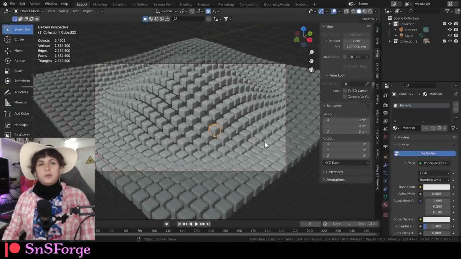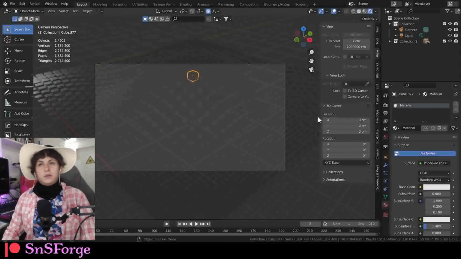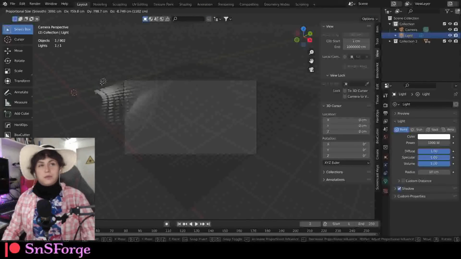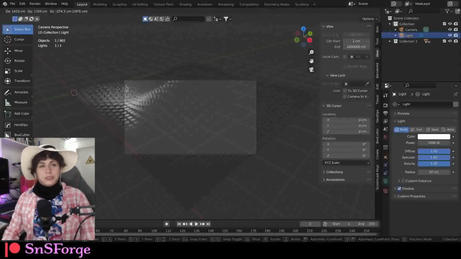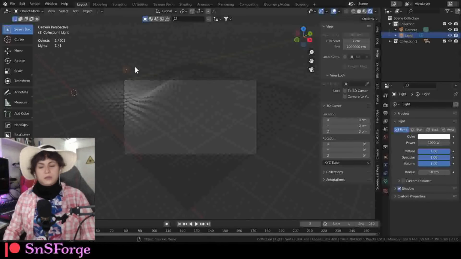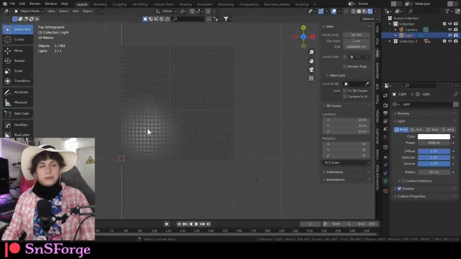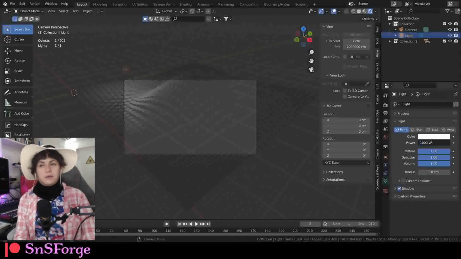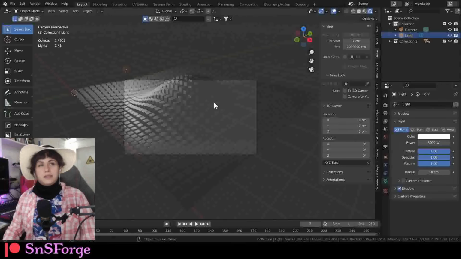And then we're going to make the material. Since we have the default material selected on each and every one of them, let's go to, oh, it's so dark in here. We're going to move the light somewhere around here. Top view, maybe. Yeah, I think that's good enough. Let's increase the light intensity, maybe 10k or 5k, like that.